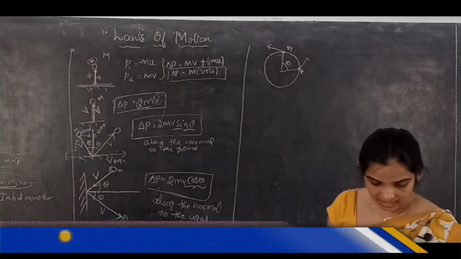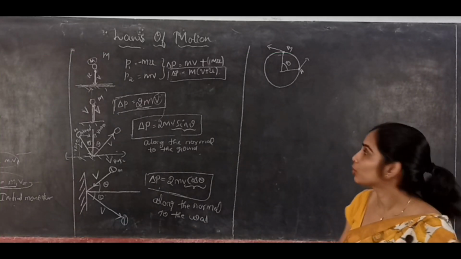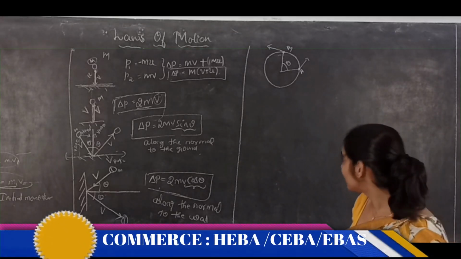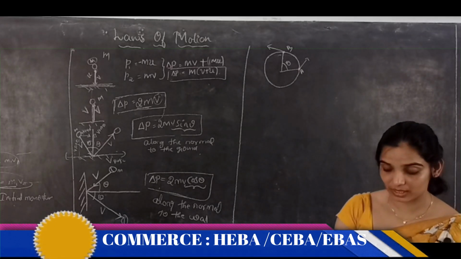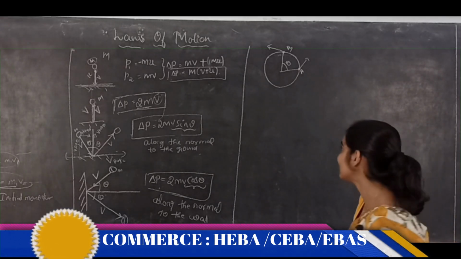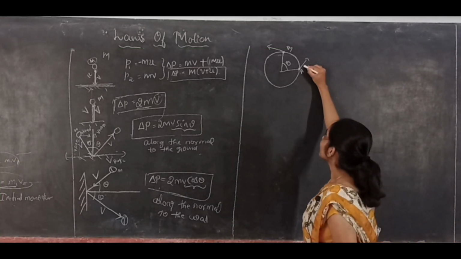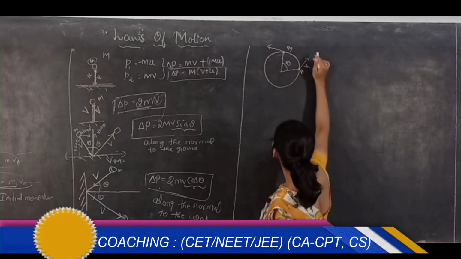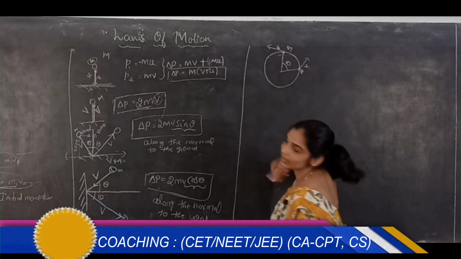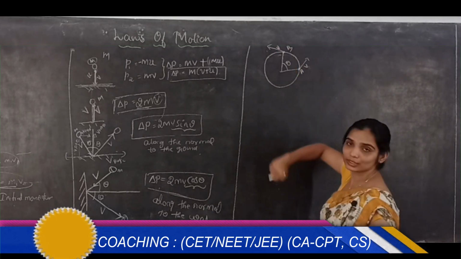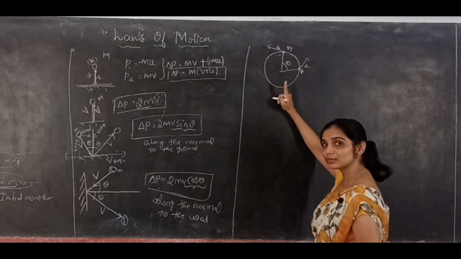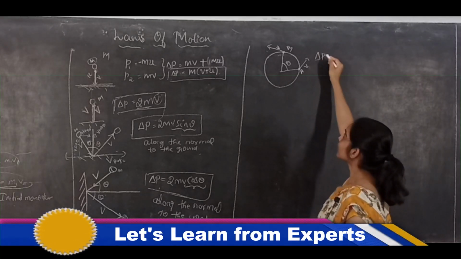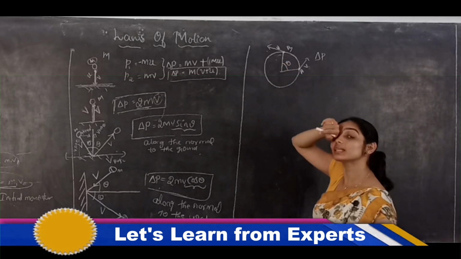In this case, for the change in momentum, only the direction of the velocity of the ball will change. If this is the initial velocity V1, this is also the final velocity V, but the direction is different, so momentum change takes place. Momentum is also a vector quantity, right? If the velocity direction changes, momentum also changes.